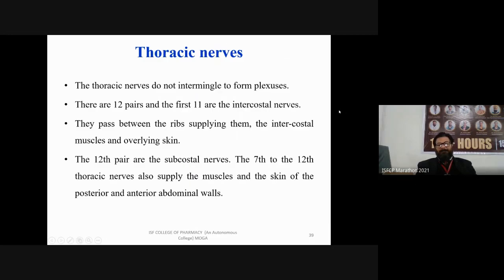Now I am going to discuss the thoracic nerves. Thoracic nerves do not intermingle to form a plexus.